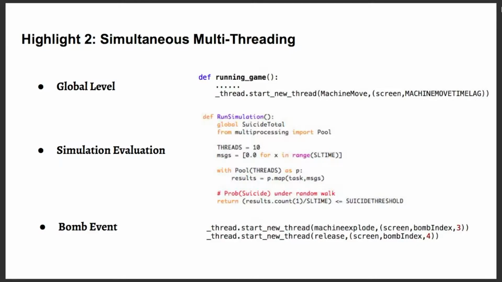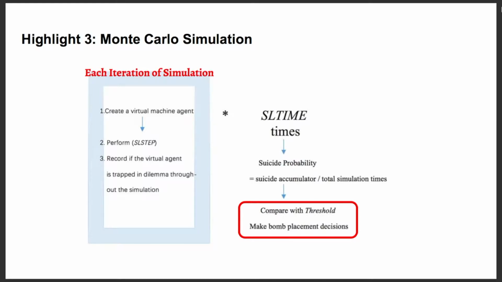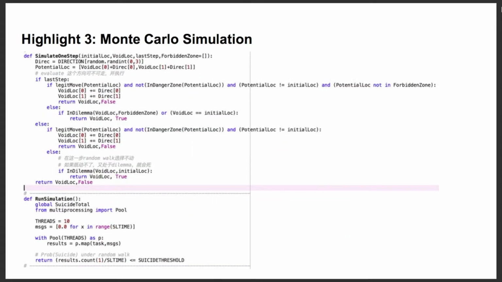The last highlight is Monte Carlo simulation. This simulation helps the machine to determine whether to place a bomb at a given location. In each iteration of simulation, the program would create a virtual machine agent by itself and perform the random walk. We run the simulation for a large number of times and record the probability that the machine encounters dilemma within limited steps. Finally, we compared this estimated probability with a preset threshold to return a boolean value. These are the two most important functions that handle the simulation.